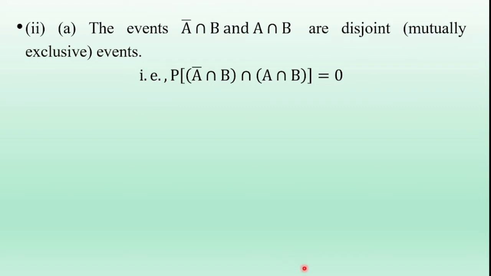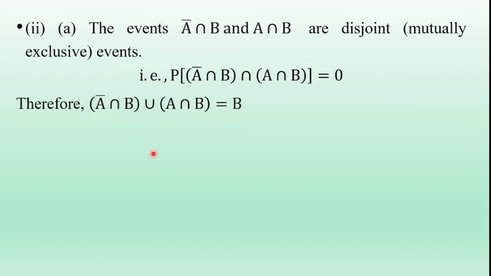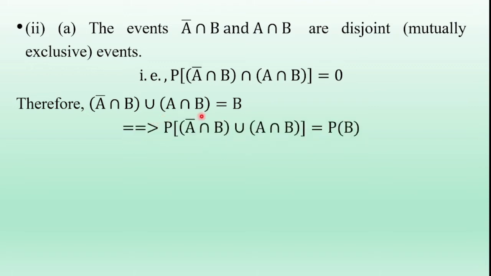Since these two events are mutually exclusive, the union of these two events is B. That is, A bar intersection B union A intersection B is equal to B. In this equation, take the probability on both sides: probability of LHS term is equal to probability of RHS term.